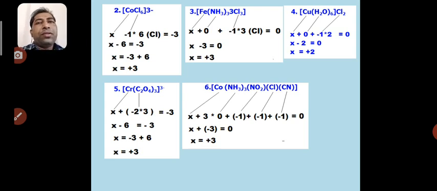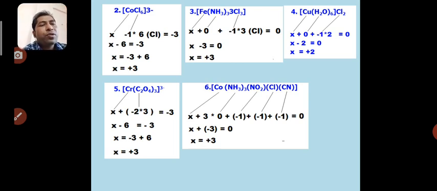As there is no charge on the complex, write down 0 to the RHS. So basically do the algebraic sum. By doing the algebraic sum, total negative charges are 3. So x minus 3 is equal to 0. So x is equal to again plus 3.